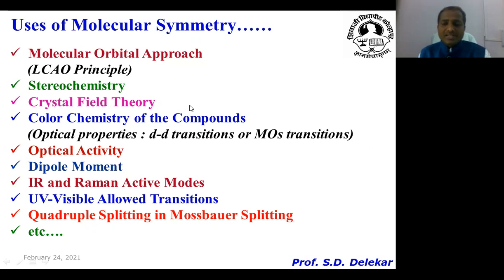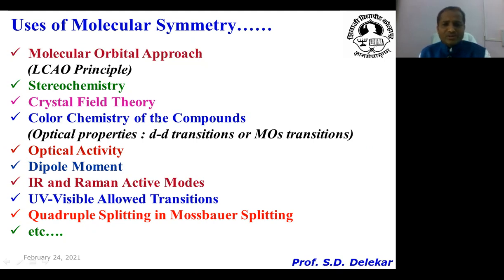The T2g set has lobes lying in between the axes, and the Eg set has lobes along the axes. In other words, the T2g set includes dxy, dxz, dyz, orbitals having the same symmetry, and that symmetry differs from that of dz2. Because of two different types of symmetries for the d orbitals, the d orbitals split into two sets.